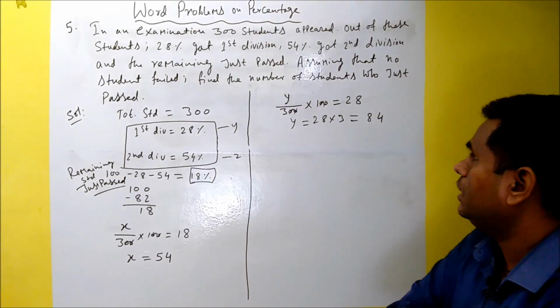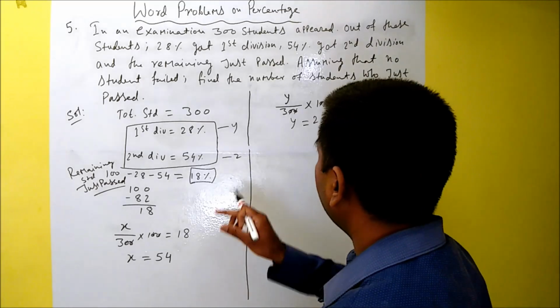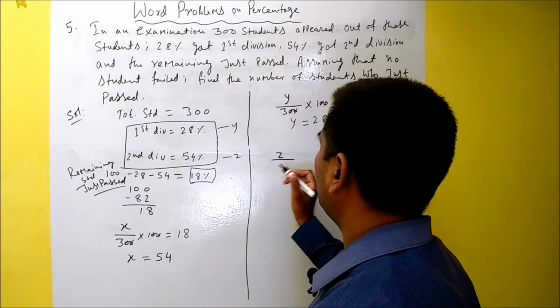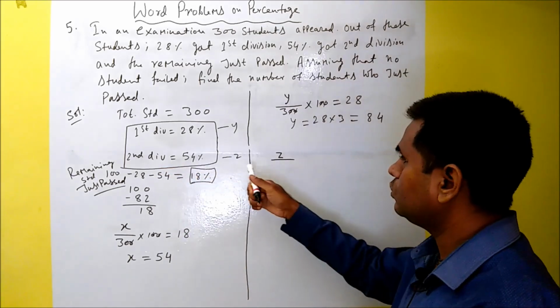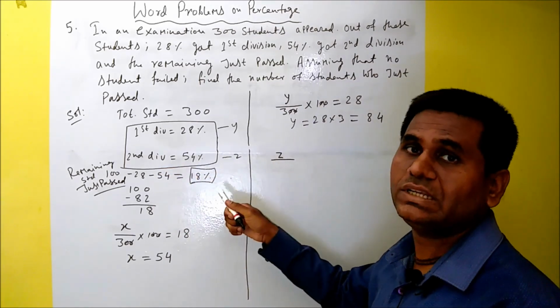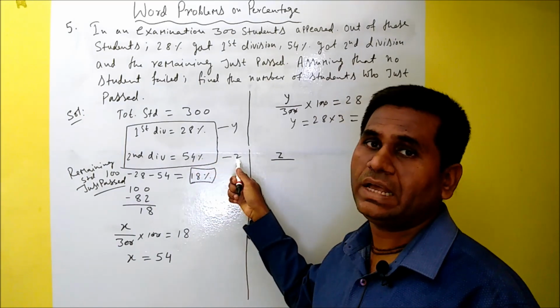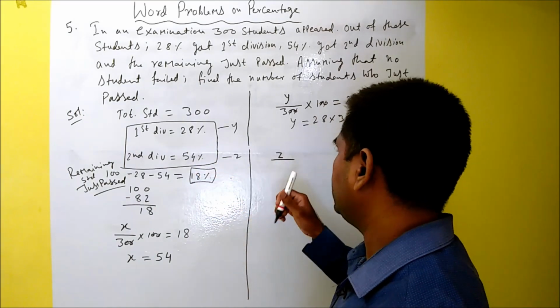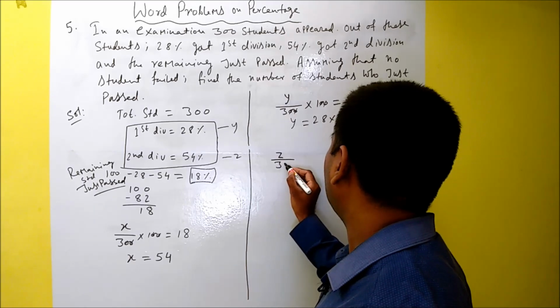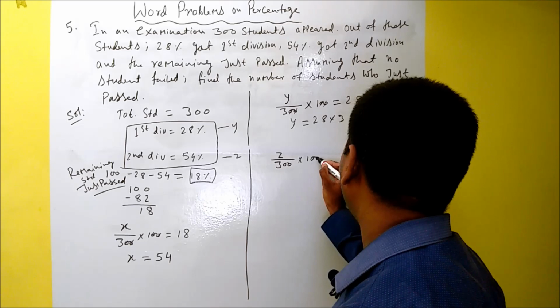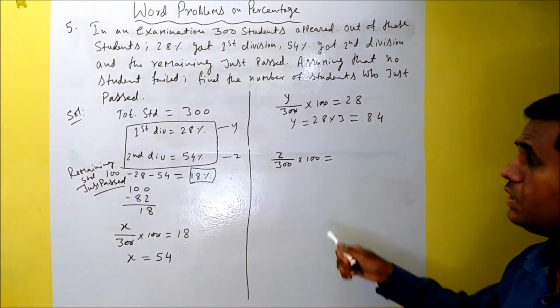Okay. Now, similarly, we will find the number of students who have secured second division. The number of students who have secured second division has been assumed here as the variable Z. So Z divided by 300, where 300 is the total students, multiplied by 100 will give the percentage.